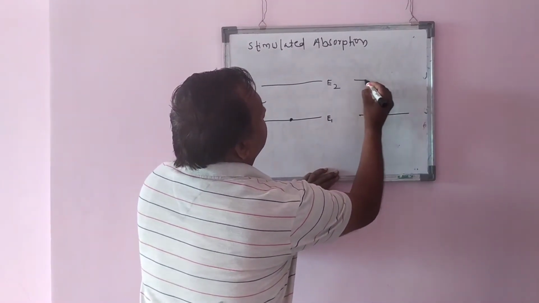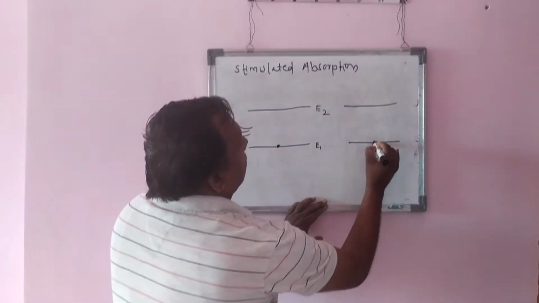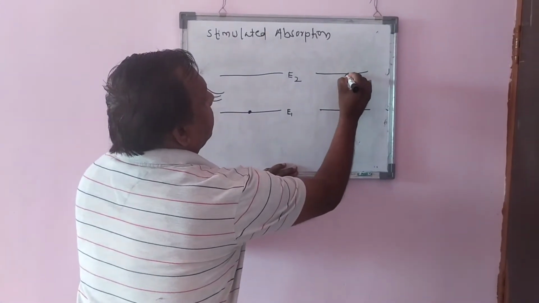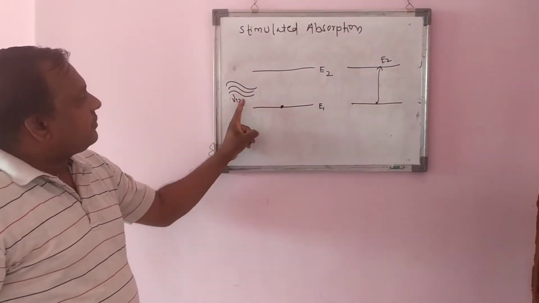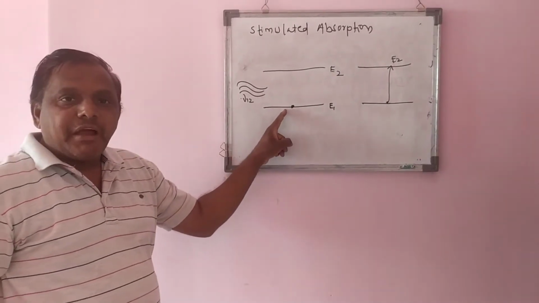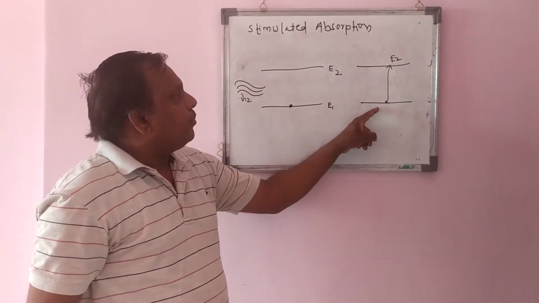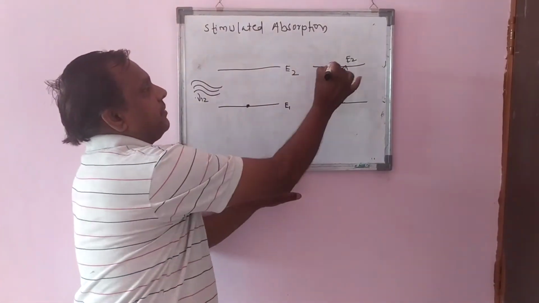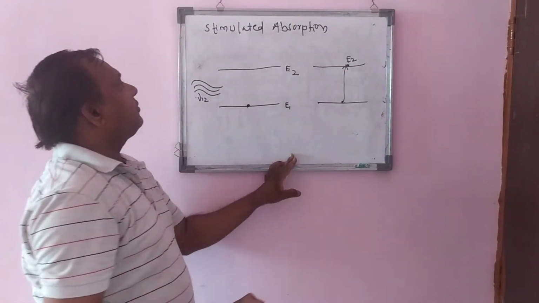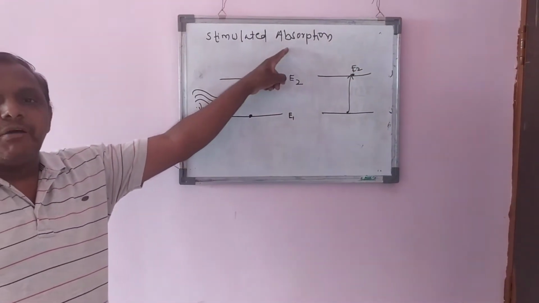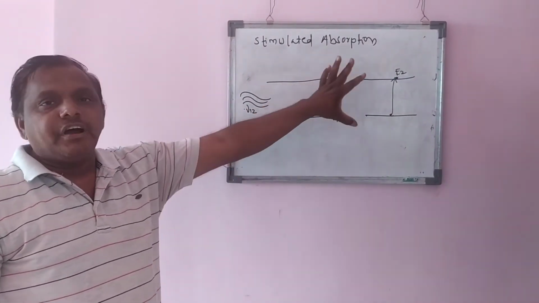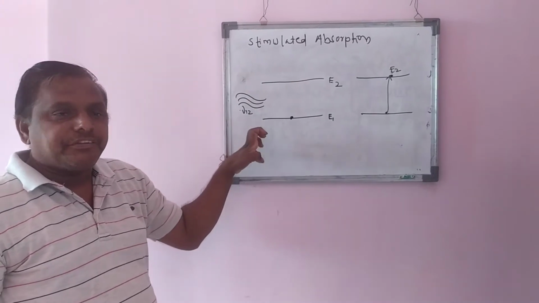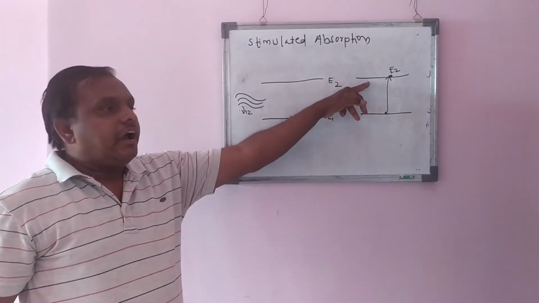and it goes into the higher energy state E2. As it is in the ground state, after absorbing, it goes into the higher energy state E2. This is called stimulated absorption. The photon is incident on it, it absorbs an amount of energy and goes into the higher energy state.